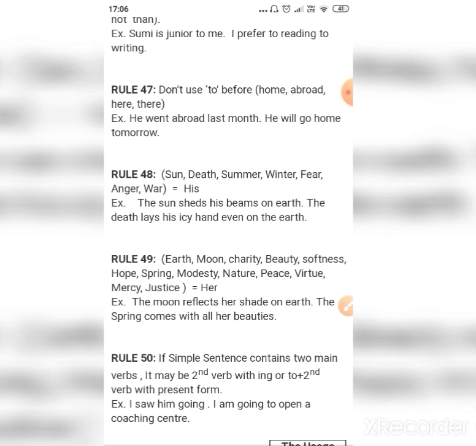So the second verb will be in present form. So if the simple sentence contains two main verbs, it may be the second verb with ing or to plus second verb with present form. So this is all about all the rules for gap filling.